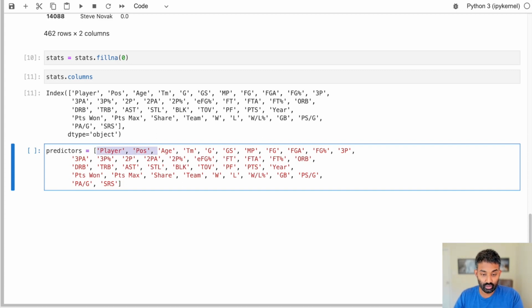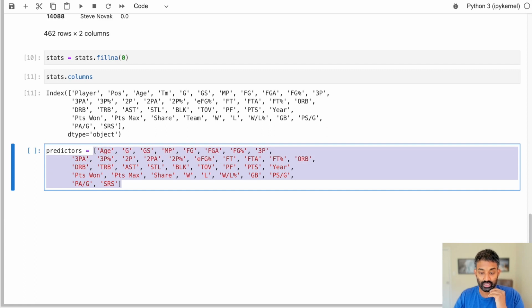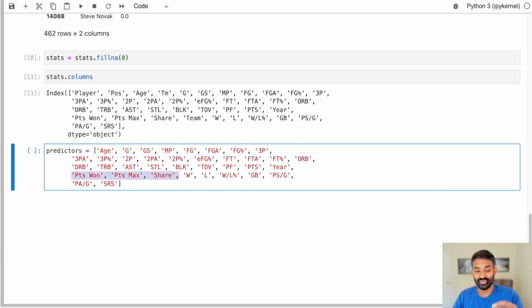So we're not going to use player or position because those are strings. We're not going to use team because that's a string, or TM. TM is the abbreviation, team is the actual team name. But all of the other items here are actually numbers, and they're okay to use in our prediction, except these. So if we use these, then the algorithm will actually know what we're trying to predict. And we only want to use things that don't give the algorithm direct information about what we're trying to predict. And in this case, the share, so the percentage of MVP votes you won, is exactly what we're trying to predict. So we'll get rid of this.